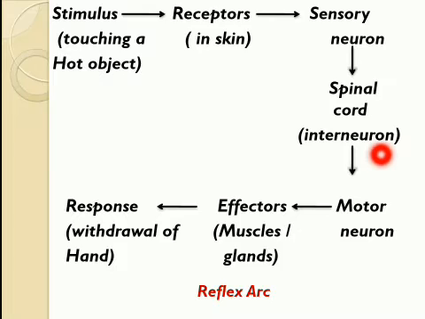Here the spinal cord will take the action, and inside the spinal cord, the interneuron carries those sensory impulses and changes them into motor impulses which are picked up by the motor neuron, and from the motor neuron these nerve impulses reach the effectors. Effectors are the muscles in this case, and the muscles show the appropriate action, that is they help to withdraw the hand away and form the appropriate response towards that stimulus. This is the reflex arc.